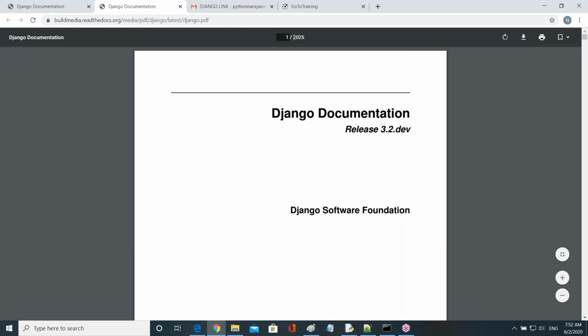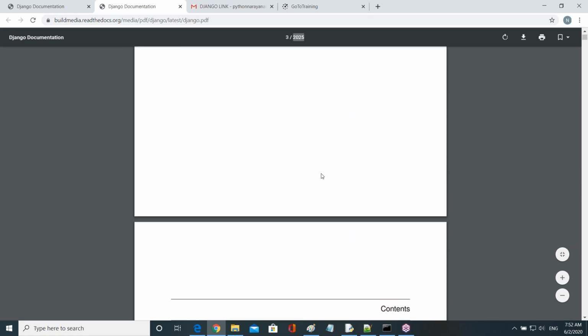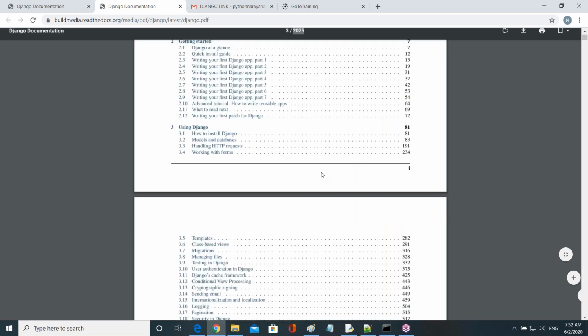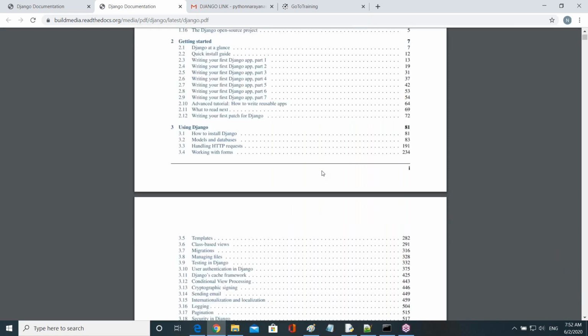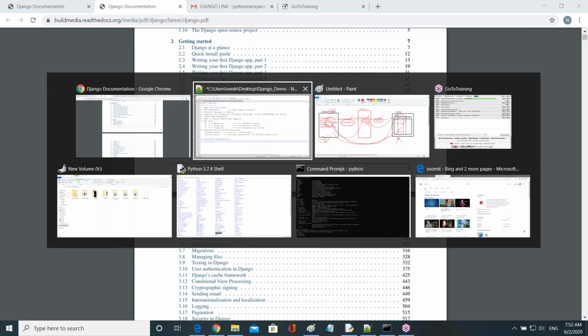The previous versions had only around 200 pages. But in this release, they increased the number of pages, guys. It means they provided very detailed documentation. That's why this is one. So what is the use of this documentation for us?